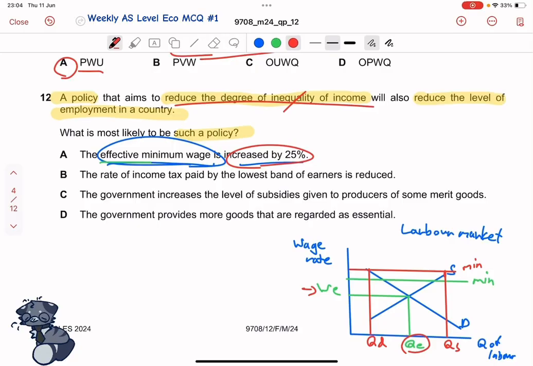So those who demand labor will probably be employers and private firms, and those who supply labor are basically the people who are labor themselves.